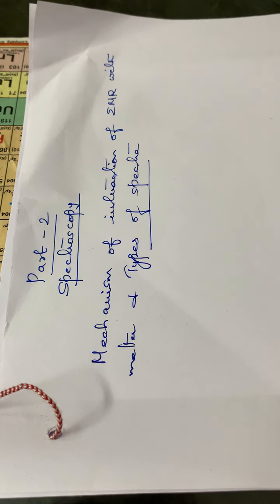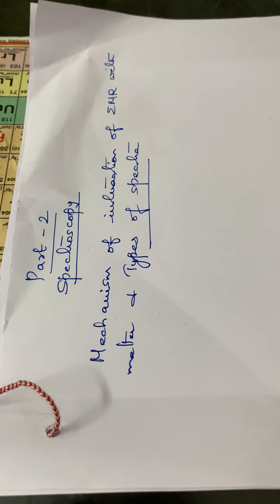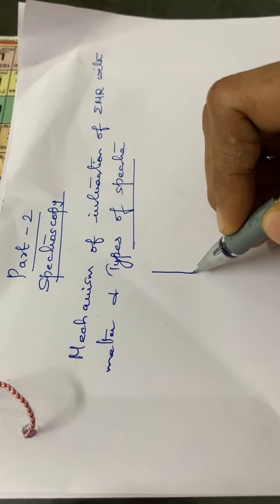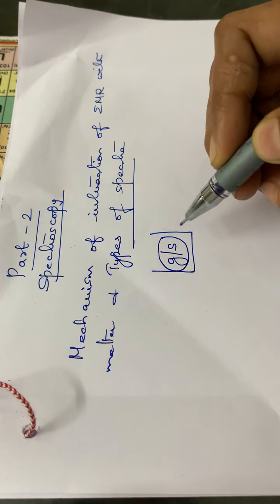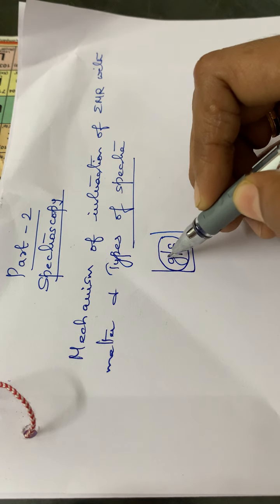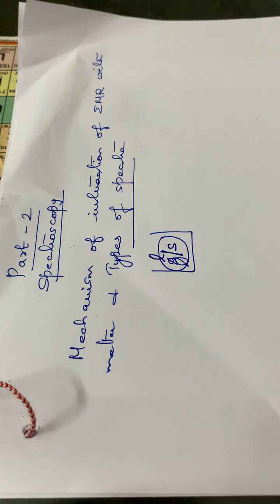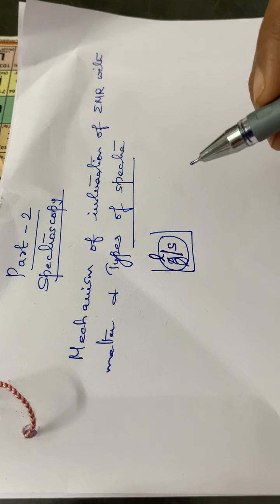So far we have seen the different types of electromagnetic radiations: microwaves, radio waves, IR radiations, visible radiations, and UV rays. While these radiations interact with a substance, the substance might be in the liquid state or the gaseous state. Normally we use the liquid state or the solid state for taking the different spectra.